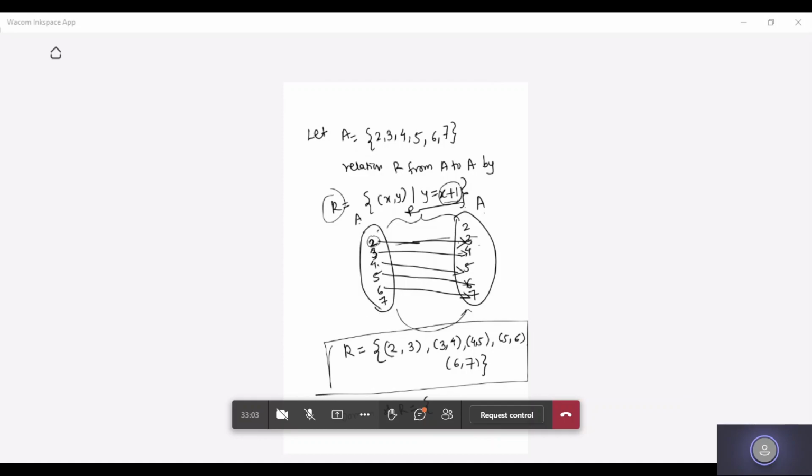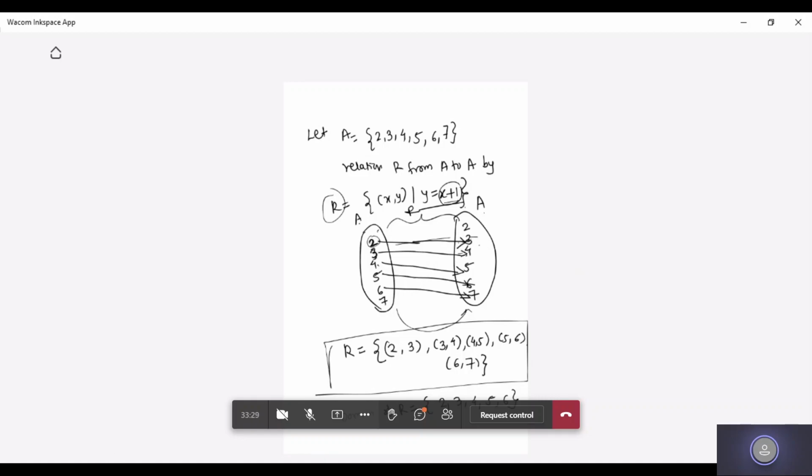Similarly, tell me the codomain. Domain of R is the first elements: 2, 3, 4, 5, and 6. The very first element I have taken, and I have got the domain. Codomain would be the entire set B. So what is the codomain in this case?